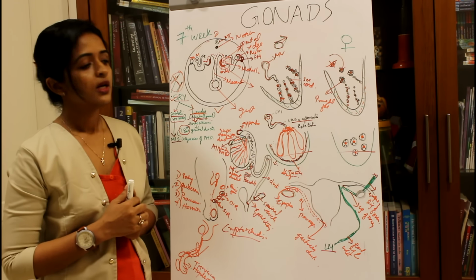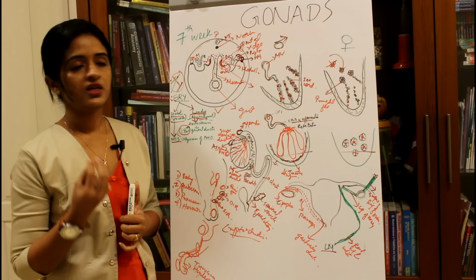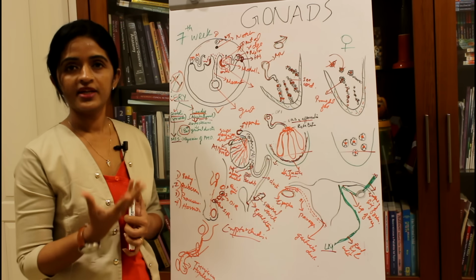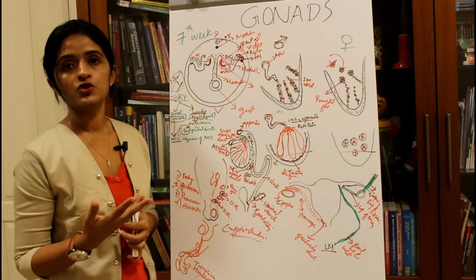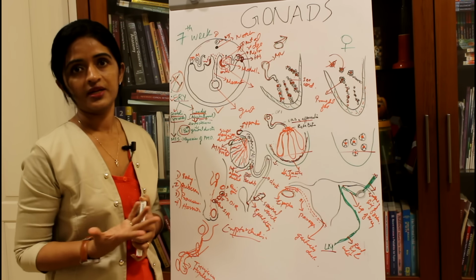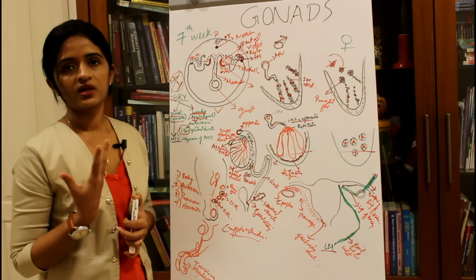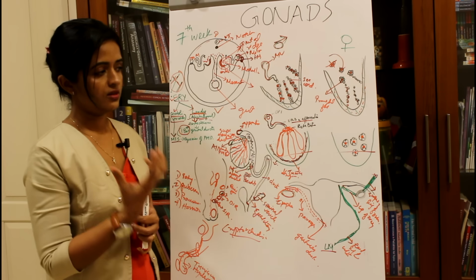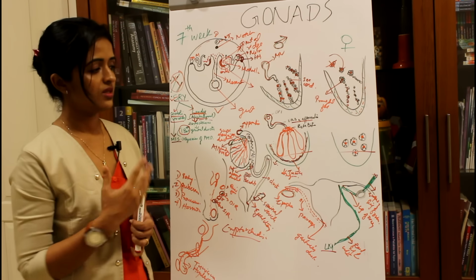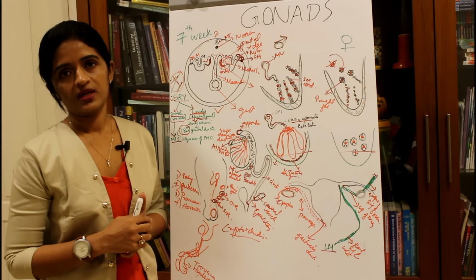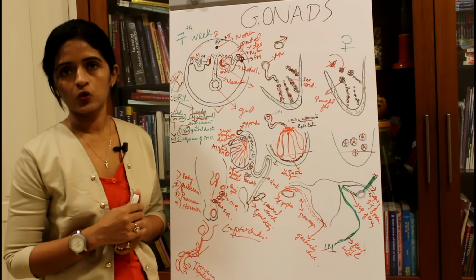And sometimes instead of the primordial follicles you will get primordial germ cells which develop into any kind of cell type. So you may get bone, cartilage, skin, or hair inside the ovary. Such conditions are known as teratomas. So these are the anomalies which you can expect in case of ovary.